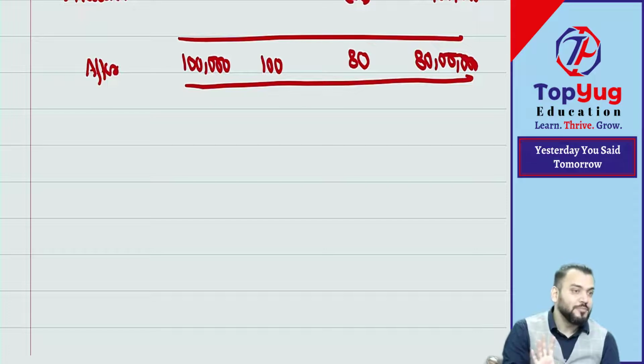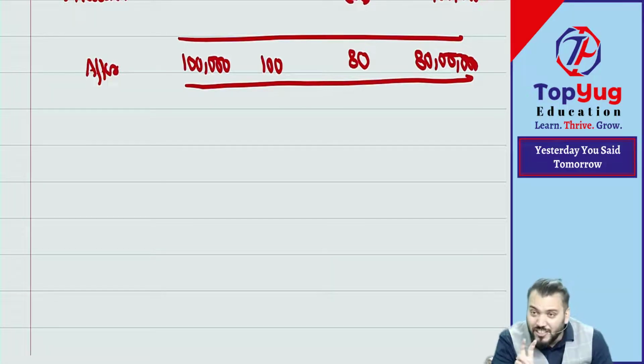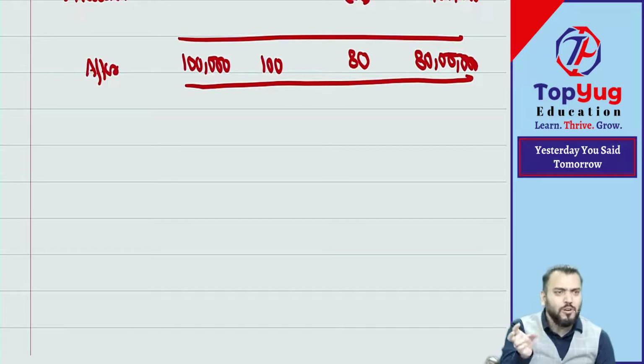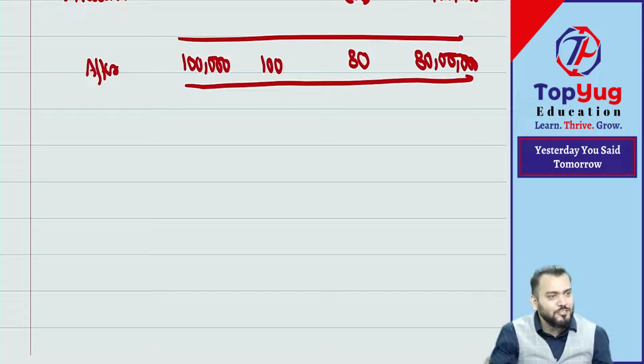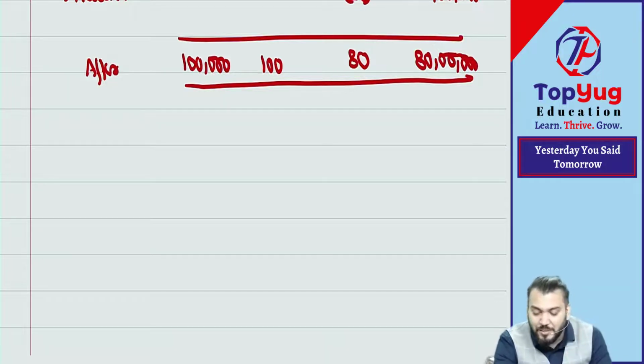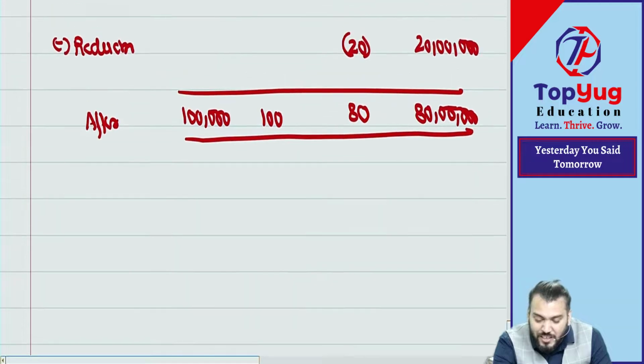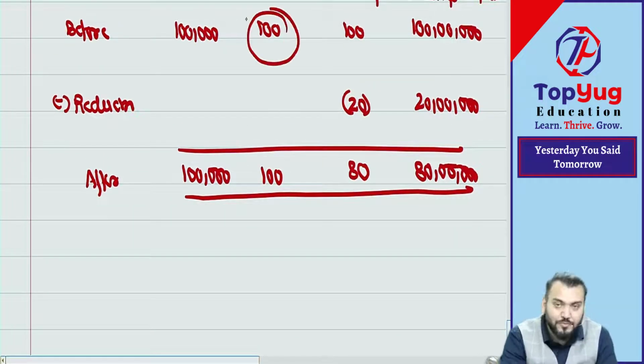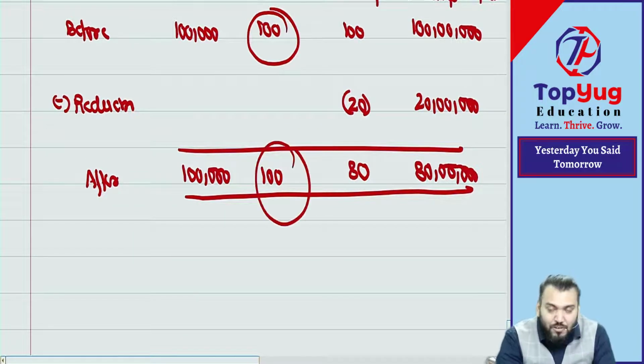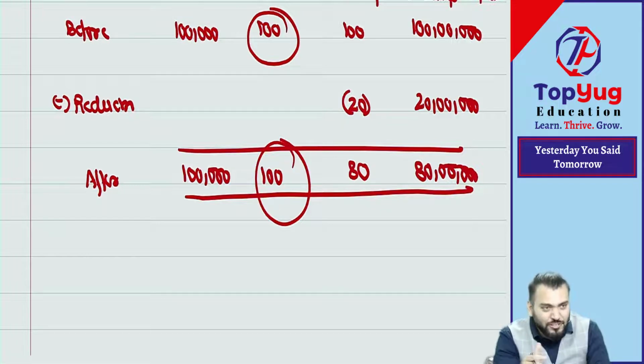Then we'll do it. Means when there is no change in face value, will you do old to new? Because there is no old, there is no new. Face value remains the same. Means the class of shares remains the same. It was previously also 100, now also 100. So will you change the class? When I am saying, just try to understand.